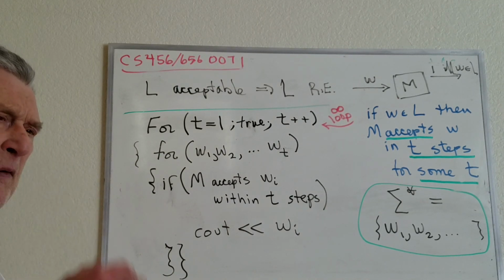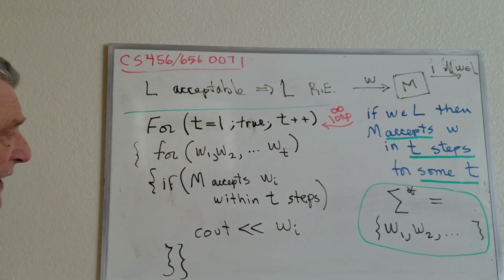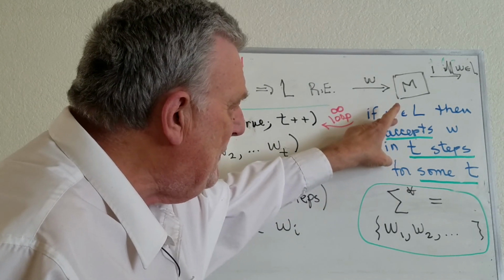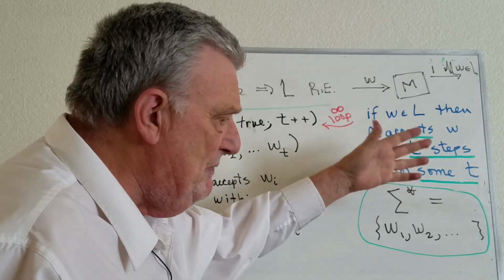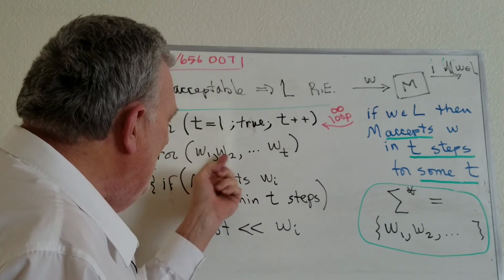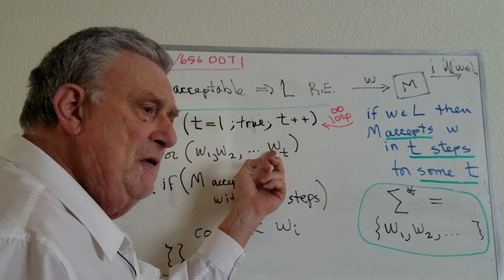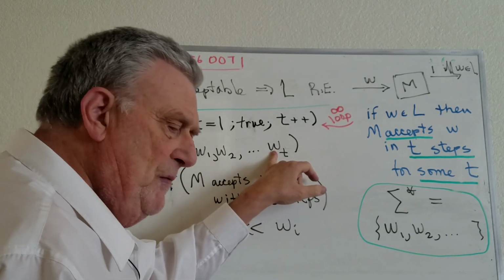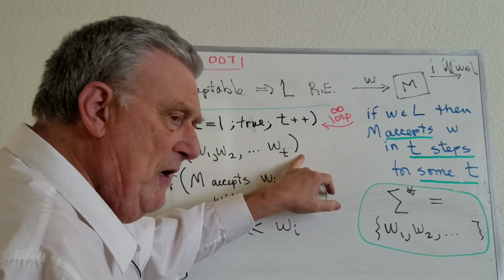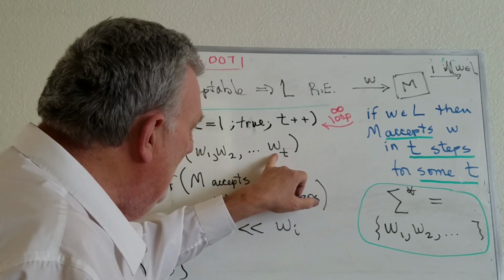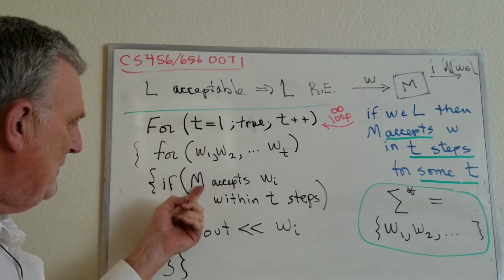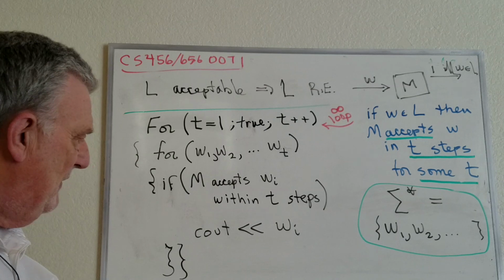Now, why will we eventually print out every member of L? Well, suppose that W is accepted by M in 100 steps. Then when t is 100, eventually we'll get to W, and eventually, if we pick a t large enough, then W will be in this list, for sure. And so the machine will accept it within t steps, and we'll be done.